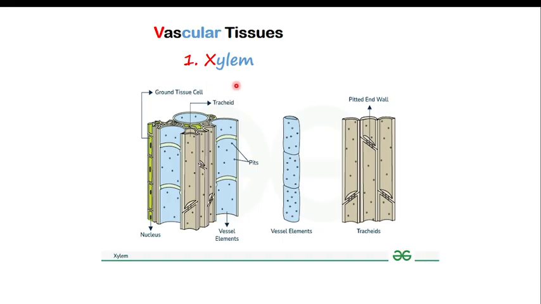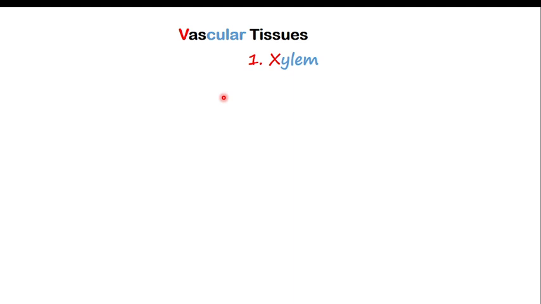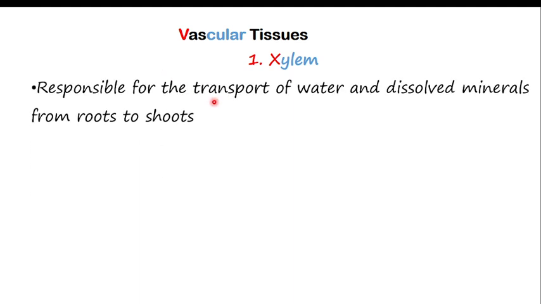So this is the structure of xylem. In the structure of xylem, we have two main cells, the vessel element and the tracheid, but I will come to this diagram after describing what xylem is. Xylem is responsible for the transport of water and dissolved minerals from the root to the shoot. This is the only function of xylem. Please pause and review.